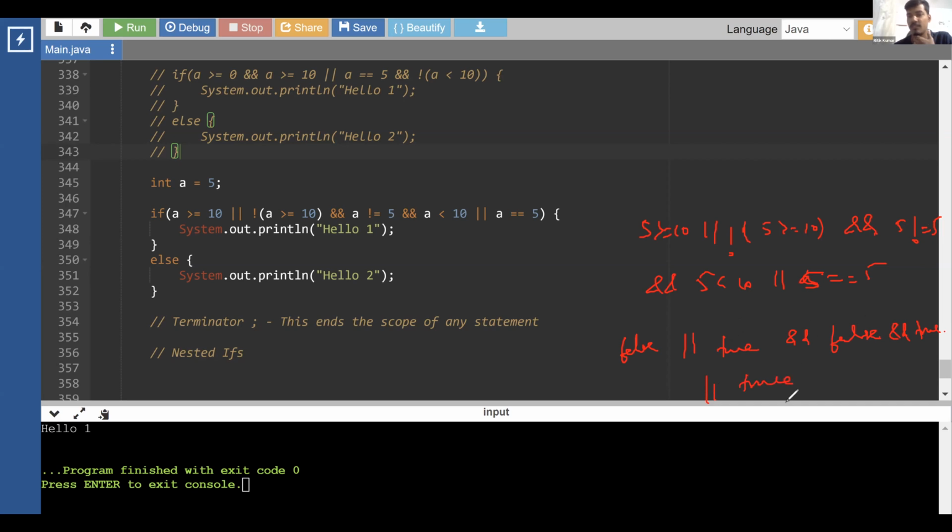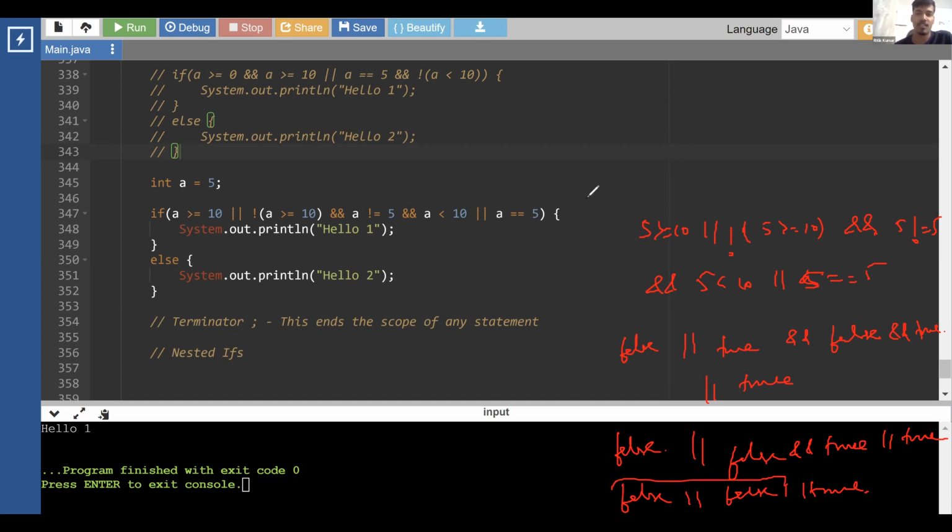Okay, so what did I say? Firstly, all the ands. It will always execute from left to right. So the first and gets true and false, so this is false and true or true. The first one is false or false and true. So false and true is false, or true. Now there are 3 truths, so you can simply run it from left to right.